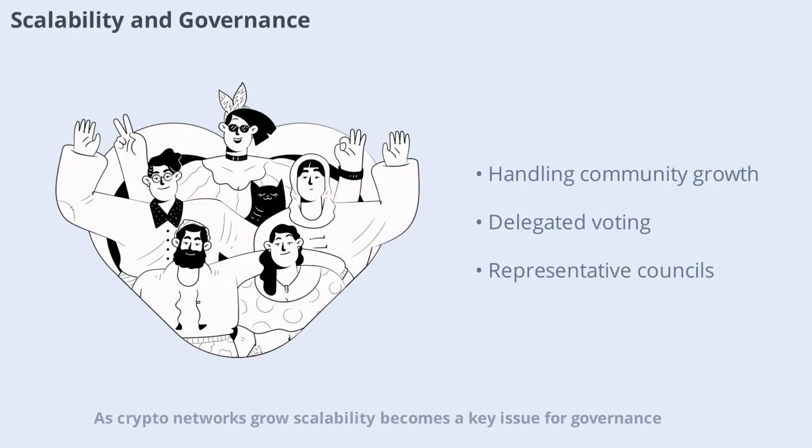As crypto networks grow, scalability becomes a key issue for governance. Larger communities mean more opinions and more complex decision-making. Scaling governance processes to handle growth without sacrificing inclusivity or efficiency is a major challenge. Innovative solutions such as delegated voting or representative councils are being explored to address scalability.